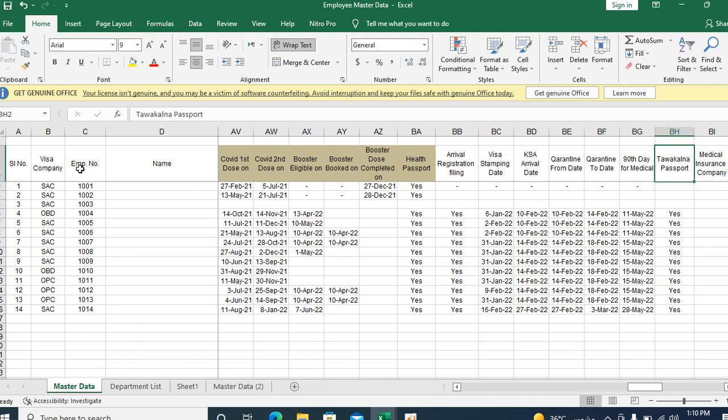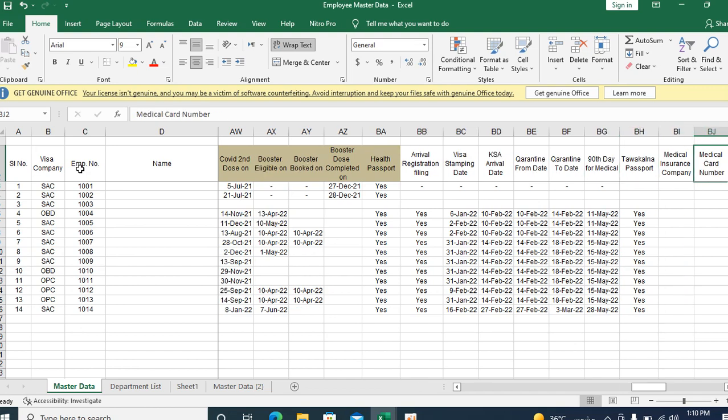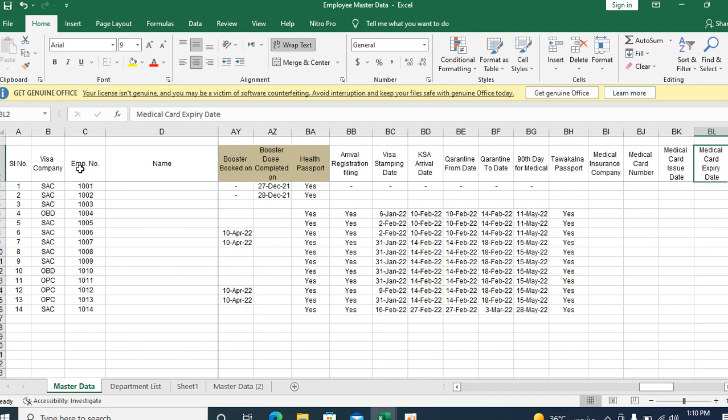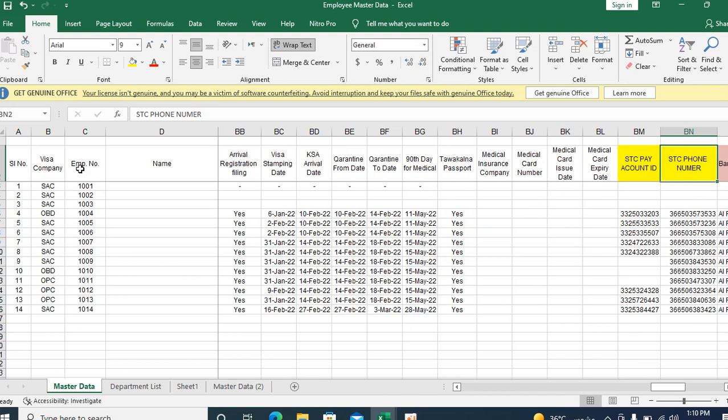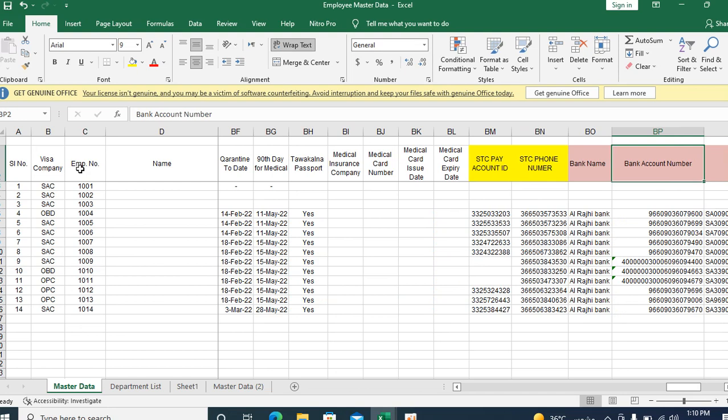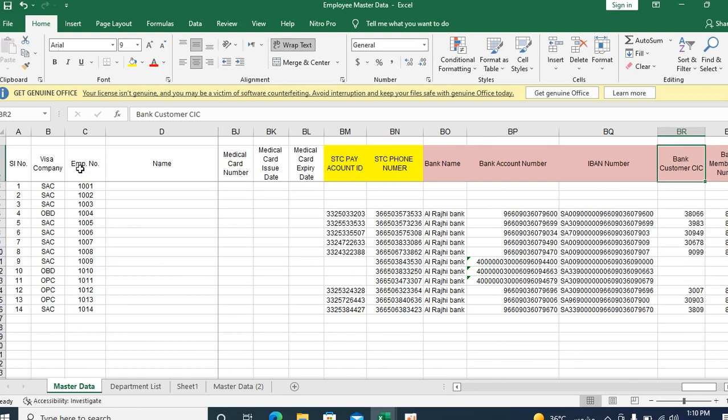When the employee joined, within which date they have to complete the medical, the Tawakalna passport details, medical card issue, STC Pay account, bank account, IBAN number.